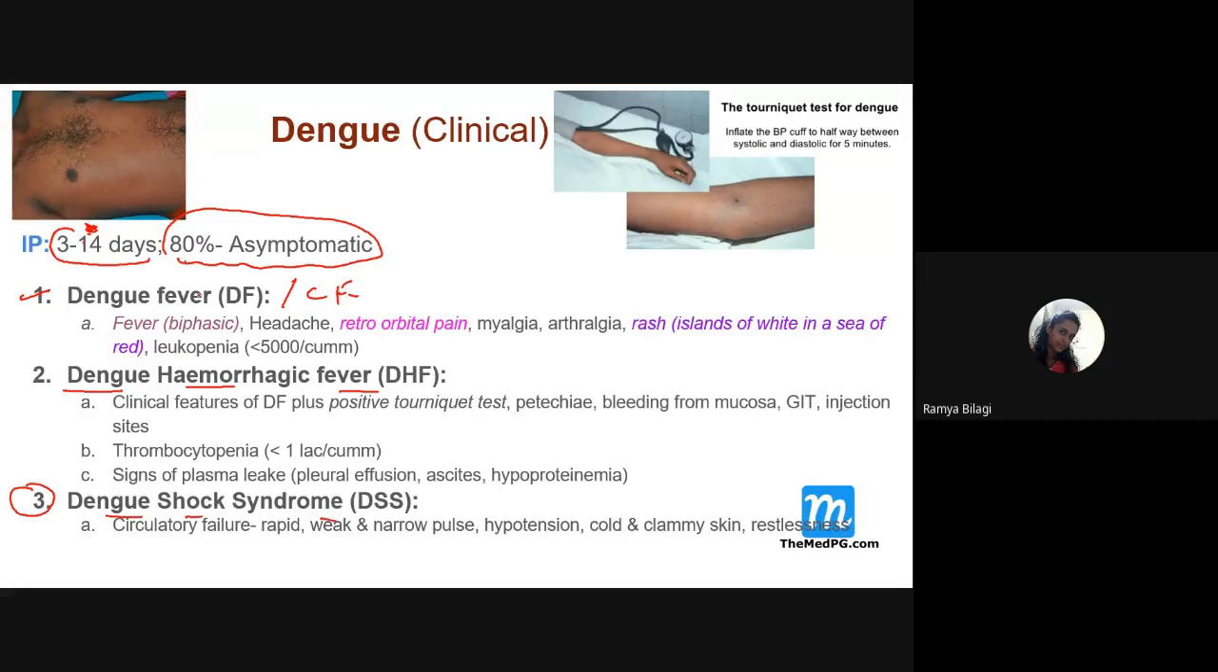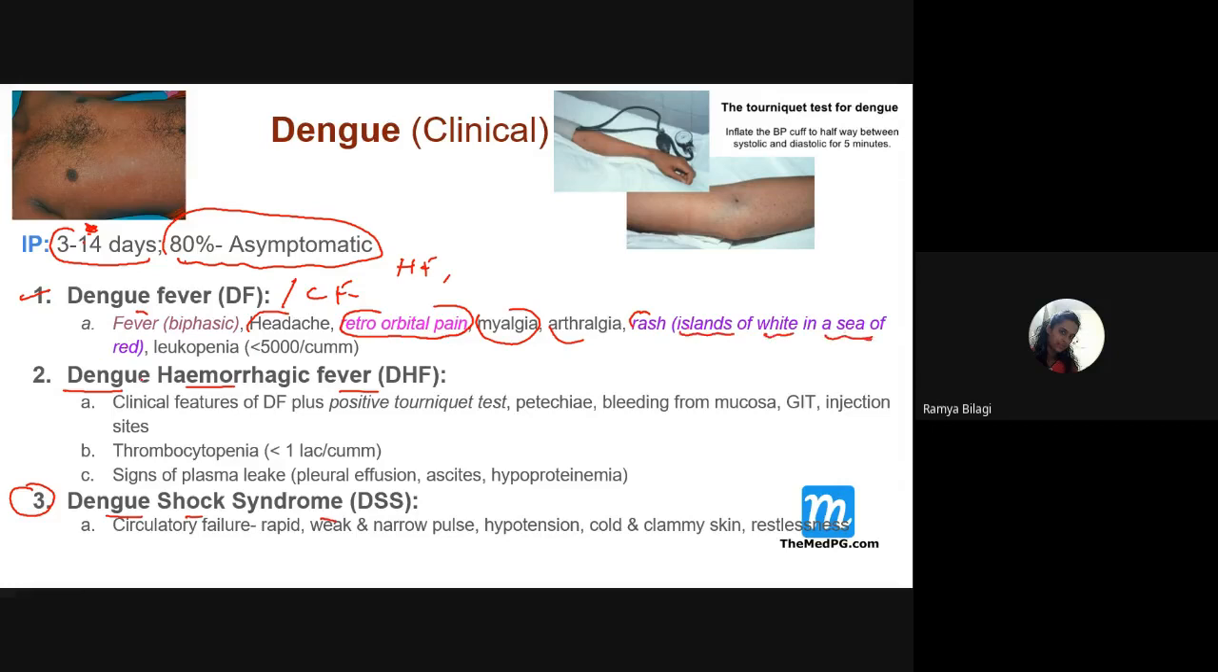In dengue fever, what are the clinical features? The patient usually complains of a very high fever, high temperature, and headache. Very commonly the patient will complain of retroorbital pain, so there is some pain behind the eyes. Along with retroorbital pain and headache, there will be myalgia, that is body ache, arthralgia, and you can also see the rash, which is described as an island of white in a sea of red.